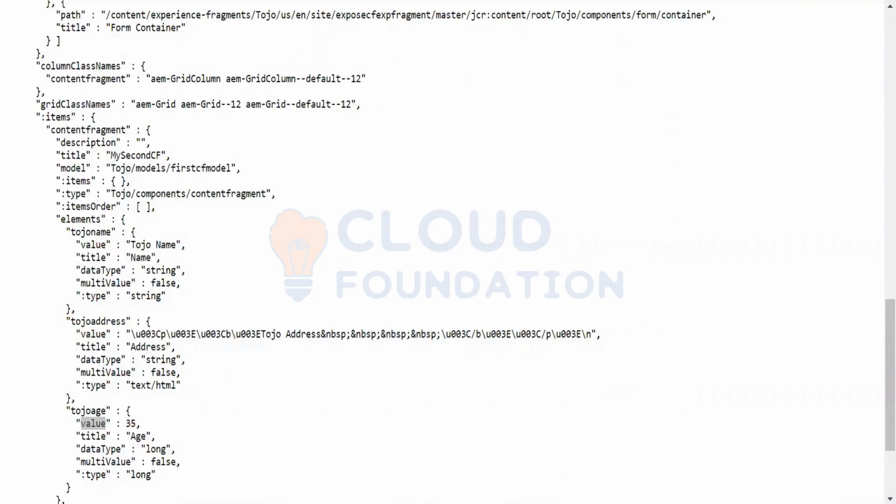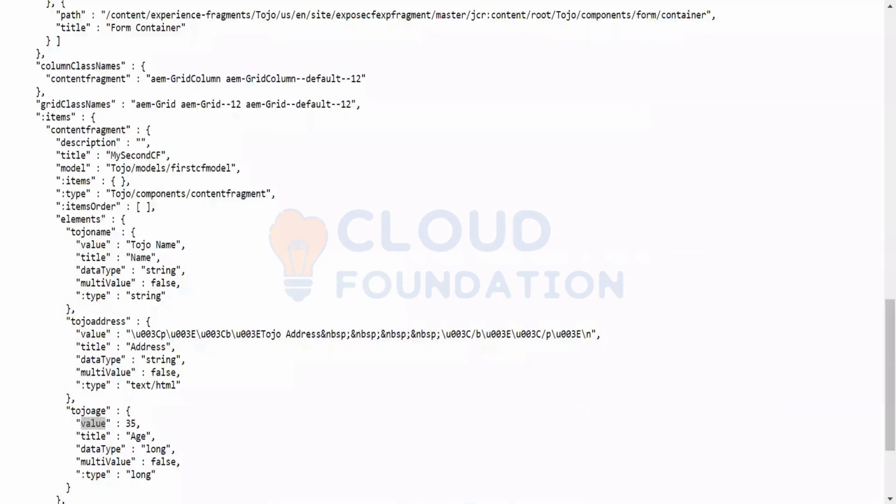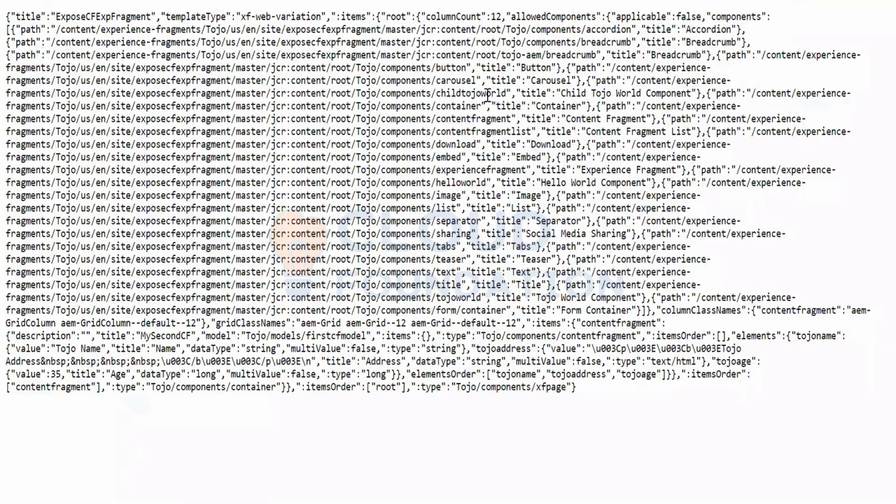Let's come back. This was all about content fragments and how you expose content fragments. Basically, we use this variation. You see again, this is a variation for the experience, and then you use .model and .json with tidy. I use tidy because I want it displayed in a better manner. If you remove tidy, then it will also give you the JSON, but not in the best possible format.